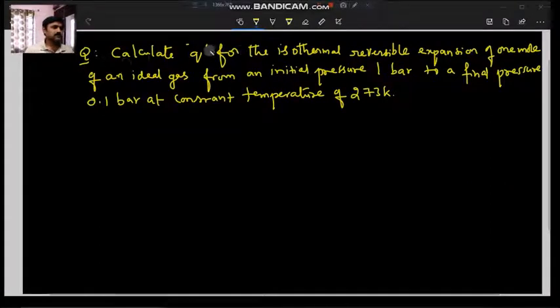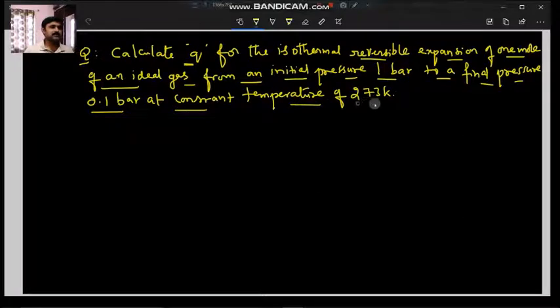See this question. Calculate Q for the isothermal reversible expansion of 1 mole of an ideal gas from an initial pressure of 1 bar to a final pressure of 0.1 bar at a constant temperature of 273 Kelvin.